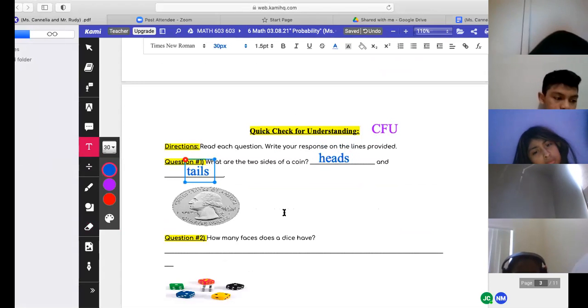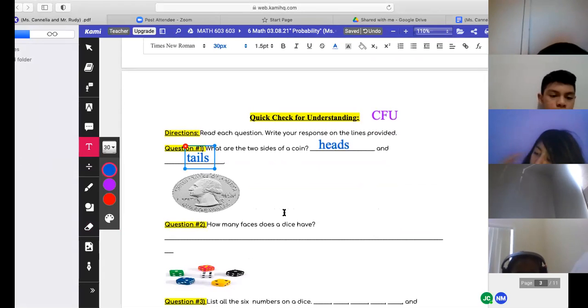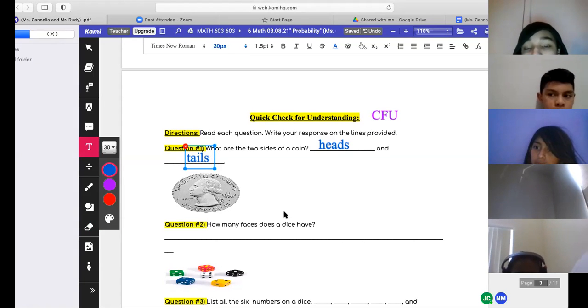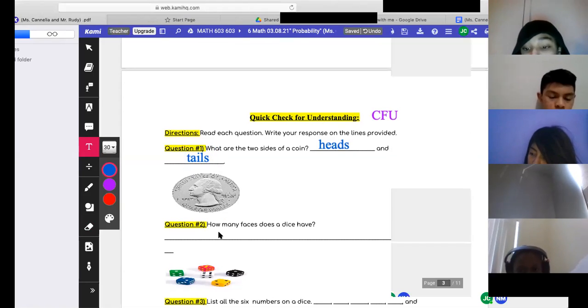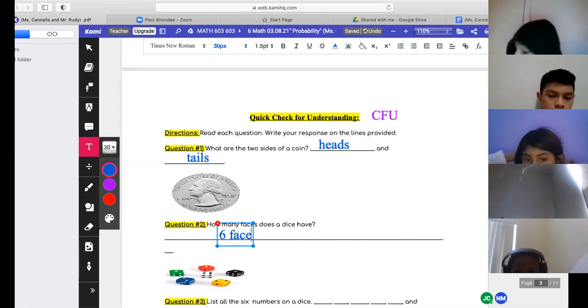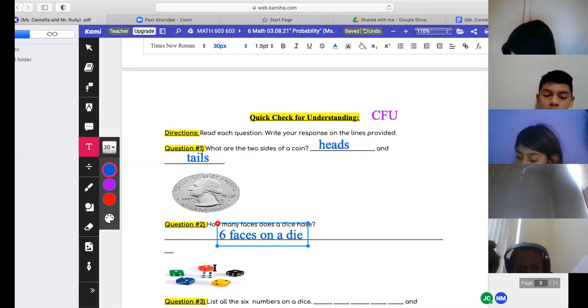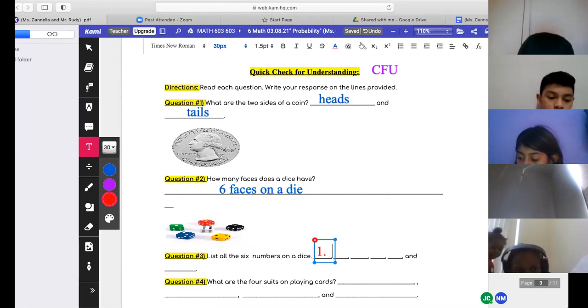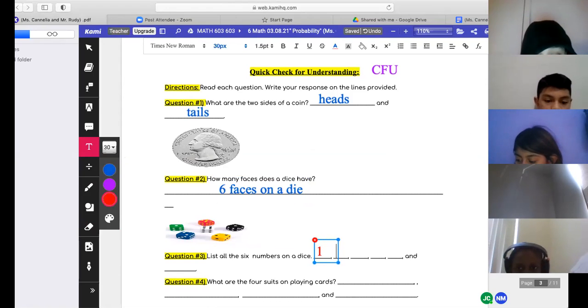All right, number 2, how many faces does a dice have? Hold on, give me 1 second. One, two. Hold on. 1, 2, 3, 4, 5, 6. Okay. 6 faces on a die. What are the 6 numbers now? The 6 numbers on a dice: 1, 2, 3, 4, 5, 6.